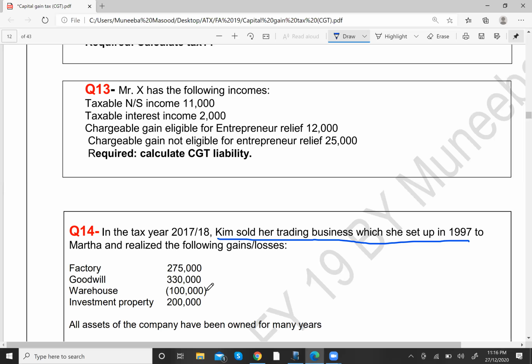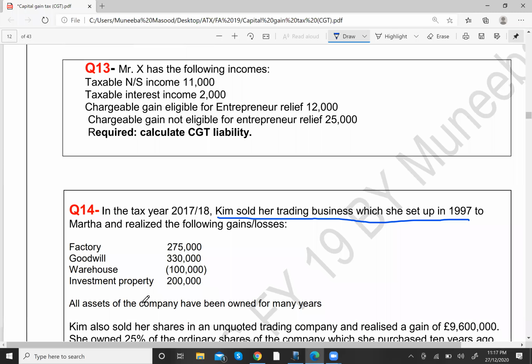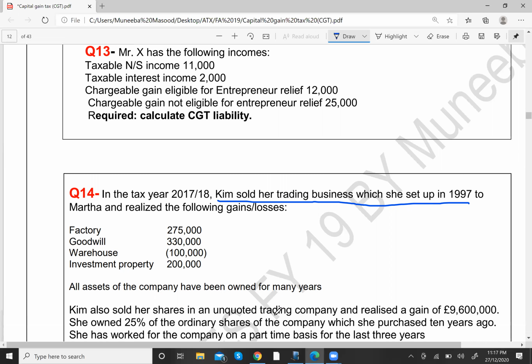Okay. Now, do remember one thing, that it could also be the case that maybe in the exam there is a loss on a non-business asset. So remember one thing, that the loss of a non-business asset cannot be set off against the gain of a business asset. Okay. So loss of a business asset can only be set off against the gain of a business asset. It should be a business asset. Okay. All right, then it says all assets of the company have been owned for many years. All right.